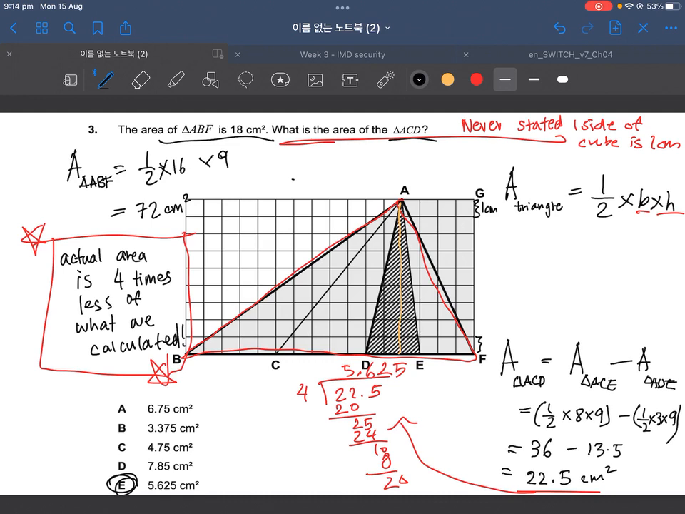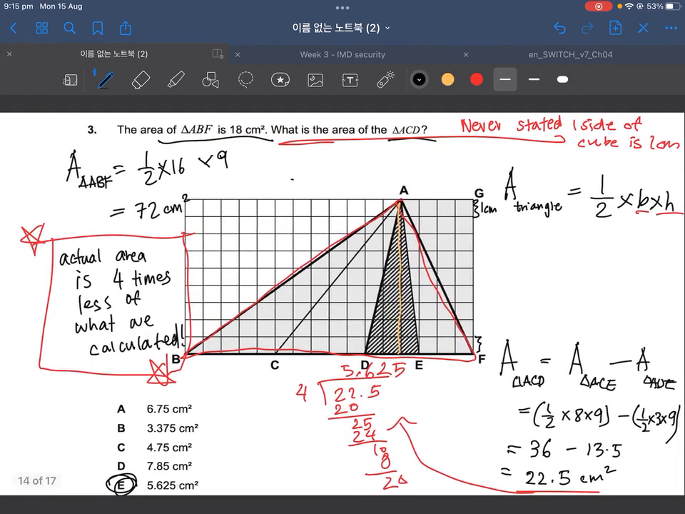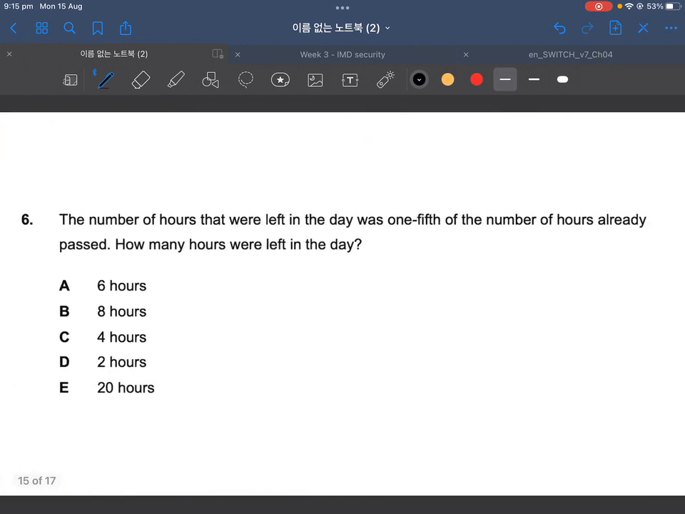So yes, there was a lot to think about in this question. Mainly, number 1, how to find the area of triangle ACD, and number 2, checking whether or not the question states the units, and whether or not our units are actually right. Those two things are always to look out for in these sorts of questions. Let's move on. Question number 6.